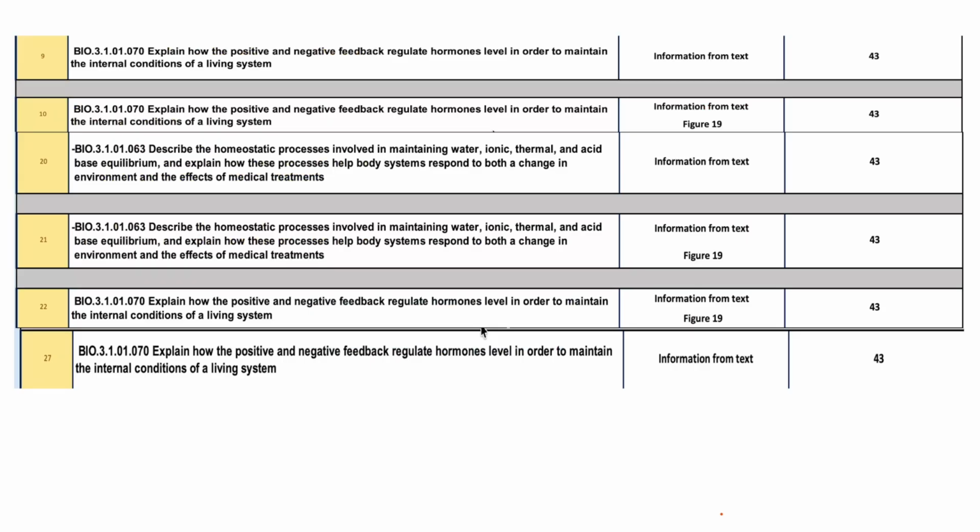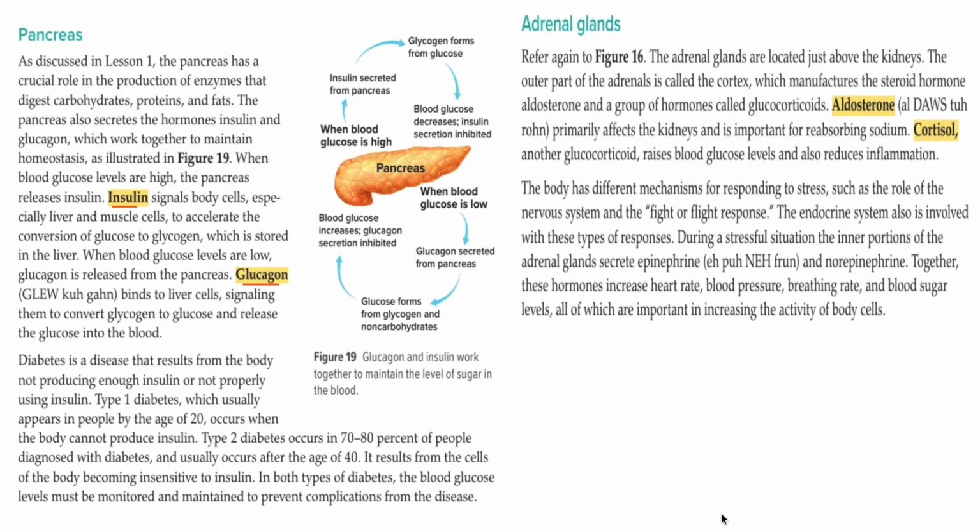Questions number 9, 10, 20, 21, 22, and 27 are from page number 43. This is a very important page, where you are going to get questions about the pancreas and the adrenal glands. If you understand these concepts, it's going to be very easy for you to score very high marks because you are getting maximum questions from this page. So, the pancreas is an organ that is secreting enzymes for the digestion of carbohydrates, proteins, and fats. And it has other functions such as the regulation of the glucose in the body, right?